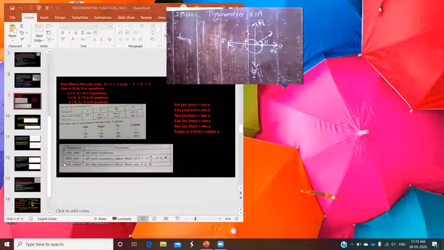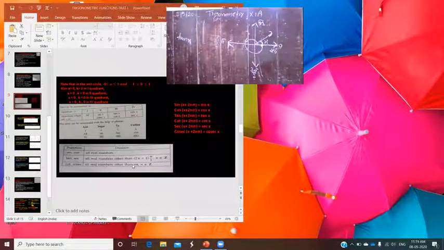In the same way, if you are talking about cot x, cot x is not defined at 0 degree, and it is also not defined at pi. So for all even integral multiples of pi by 2, it is not defined. Even integral multiple of pi by 2 means 2 into pi by 2, which is pi: pi, 2 pi, 3 pi, 4 pi. For all those angles, cot x is not defined.